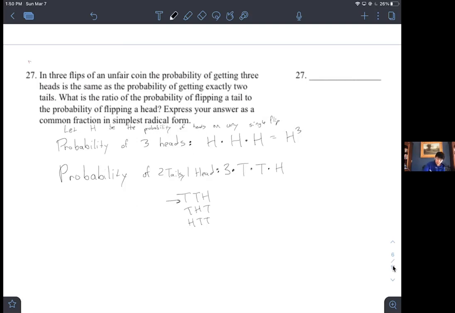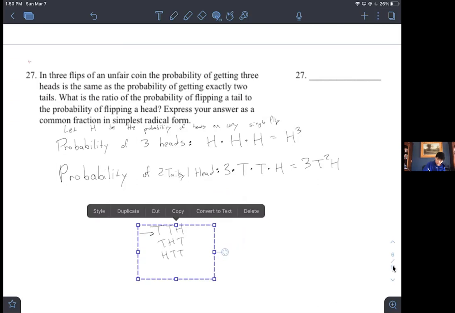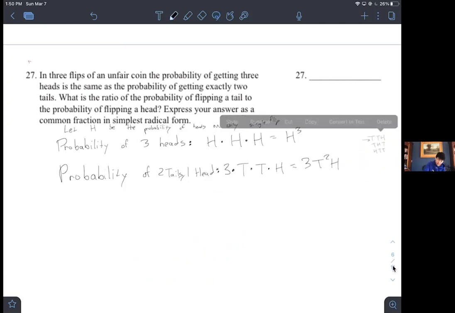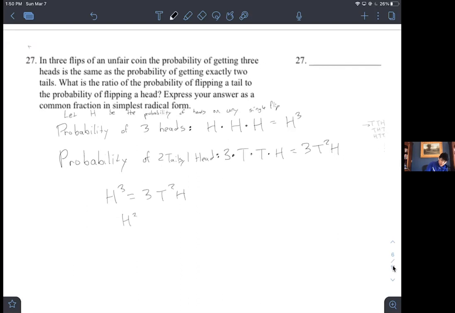And so that means that the probability of getting 2 tails and 1 head is 3 T squared times H. And then now we just set these two equal. So H cubed equals 3T squared H, and H squared equals 3T squared.